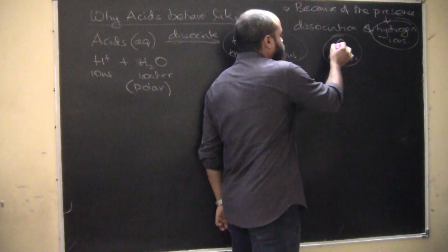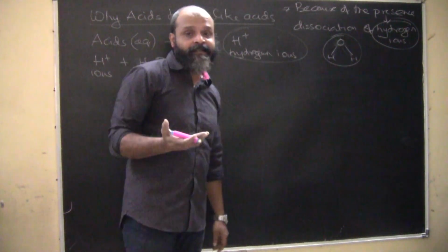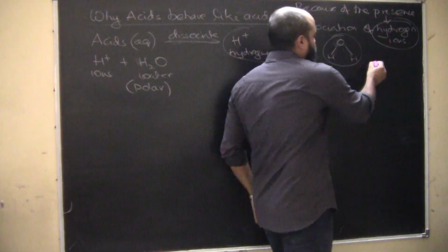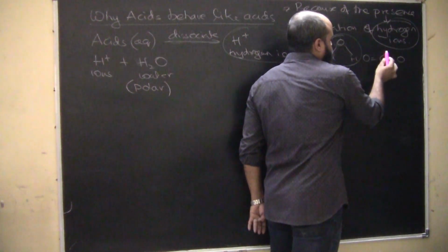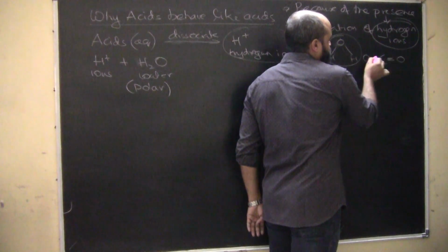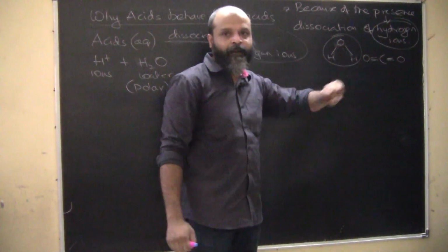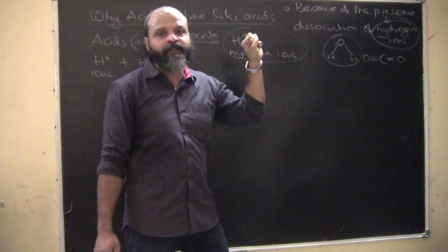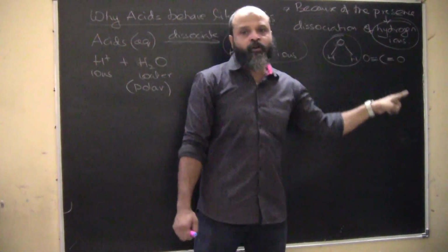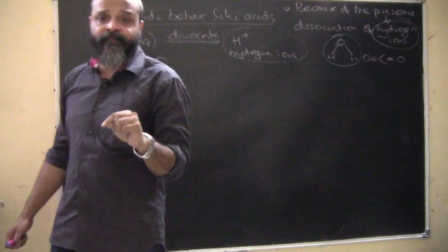It's not that water becomes ions. For example, a CO2 molecule is non-polar. Why? Because these are electrons which are getting shared in the covalent bond. Oxygen has a tendency to pull the electrons towards itself, because oxygen is a highly electronegative element.